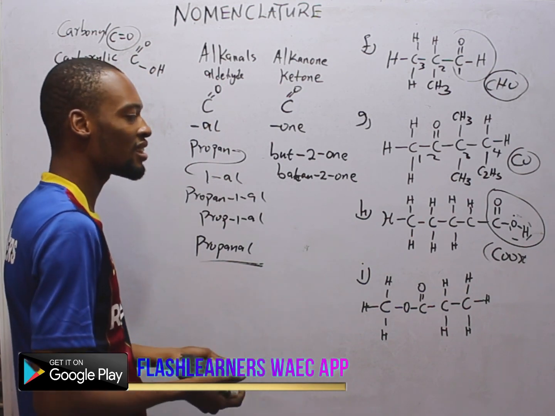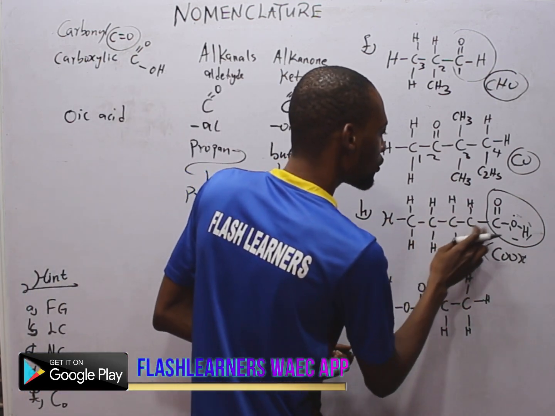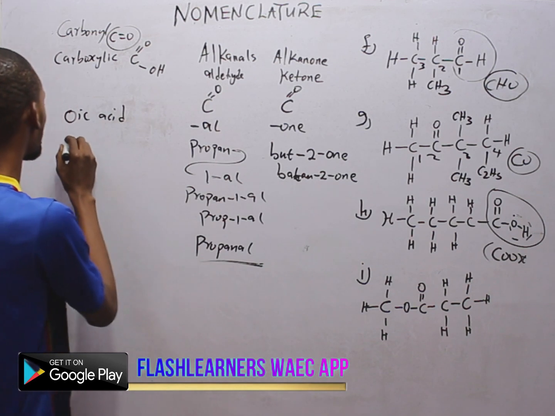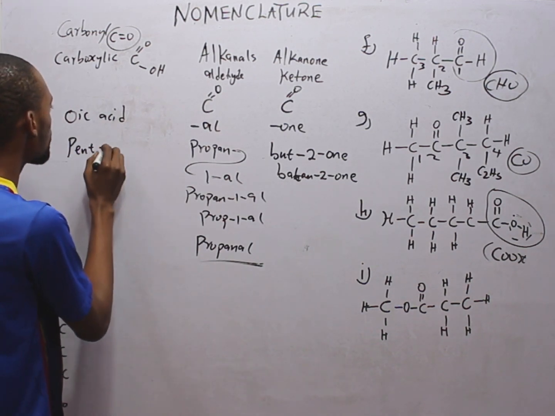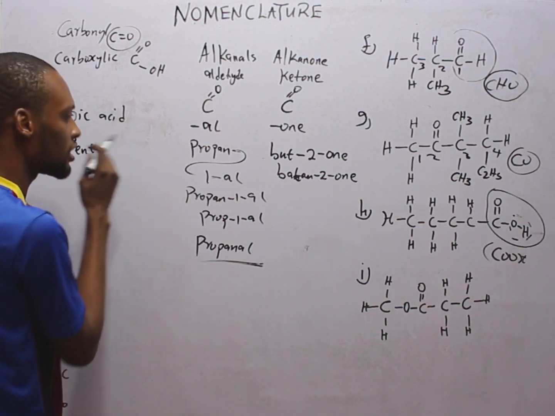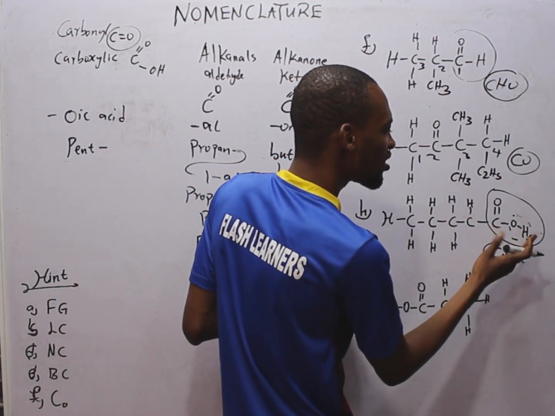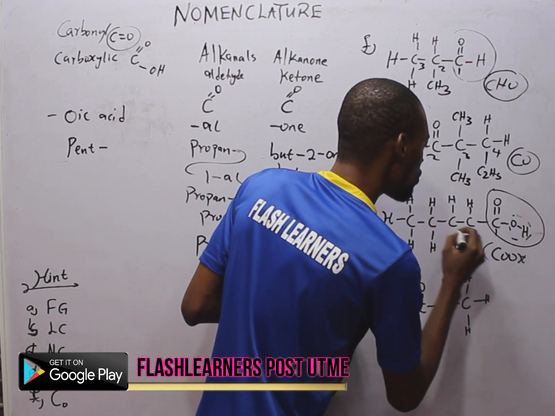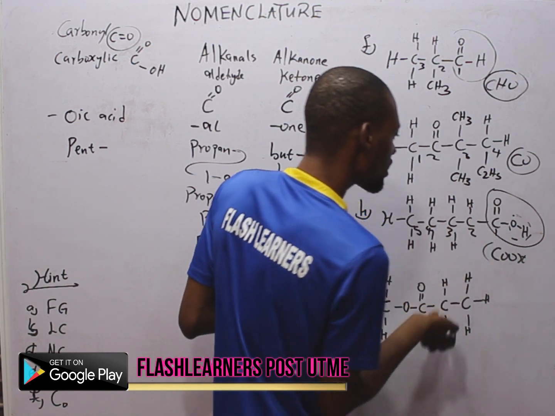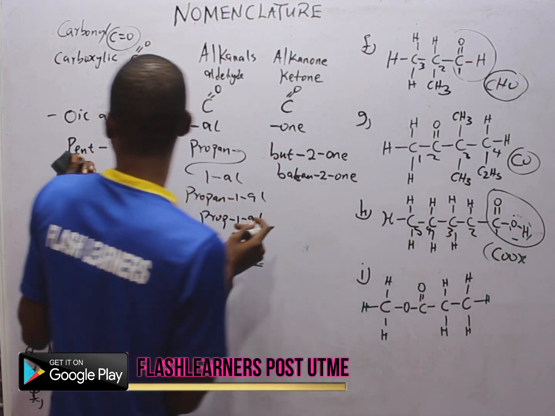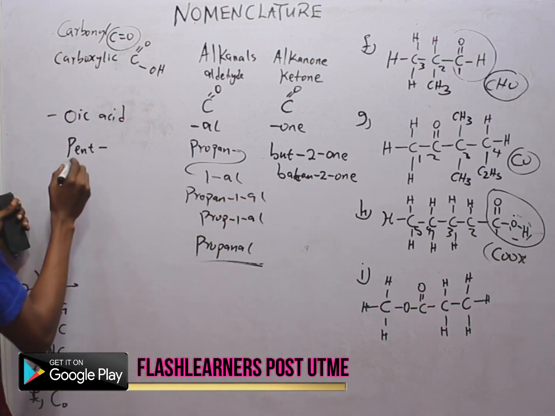And what is the longest chain? 1, 2, 3, 4, 5. So pent, prefix, and the suffix is oic acid. It's in carbon 1, so we need not add the 1. This is simply pentanoic acid. Simple.